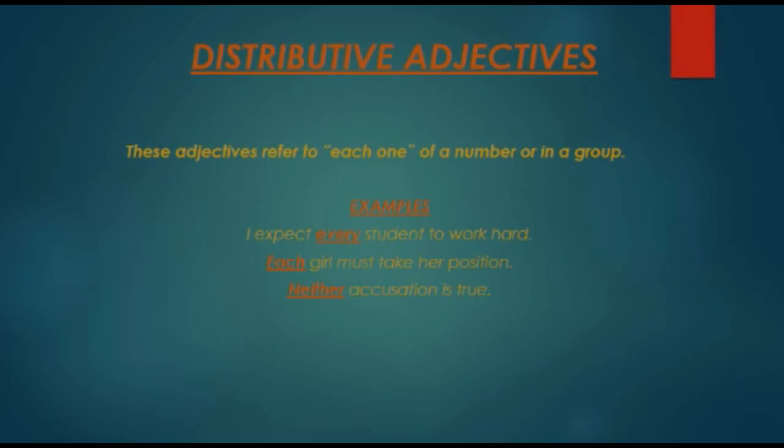The next kind is distributive adjectives. These adjectives refer to each or every one in a group or in a number. Examples: I expect every student to work hard. Each girl must take her position. Neither accusation is true. In these sentences, every, each, and neither are distributive adjectives because they are referring to the nouns student, girl, and accusation in the sentences respectively.